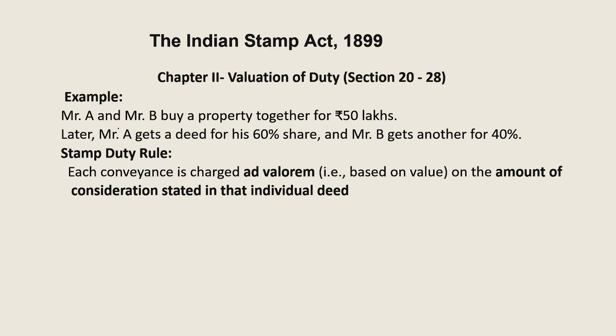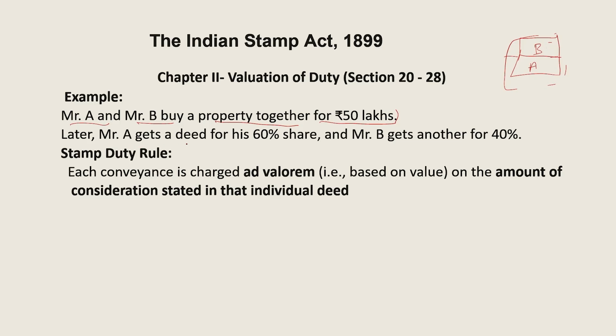Now take one more example for this. For example, Mr. A and Mr. B buy a property together for 50 lakh rupees, right? A and B bought flats, A on the first floor, B on the second floor. They bought this building together in respective shares, so that I will be on the ground floor and you will stay there on the first floor. So A and B buy a property together, price of the property 50 lakhs.